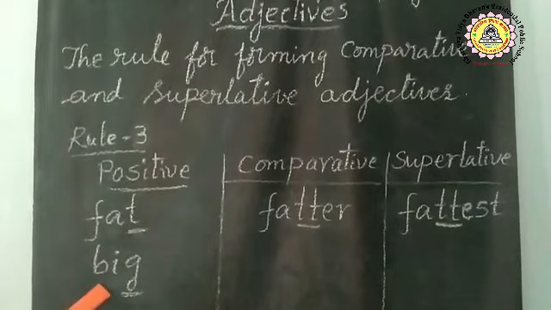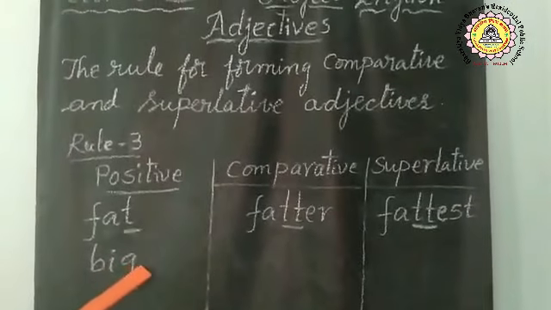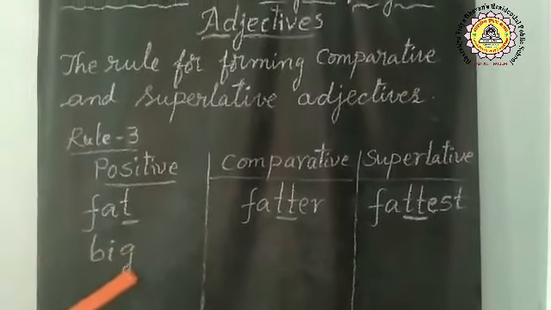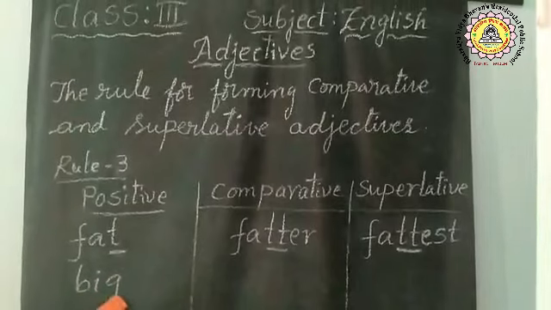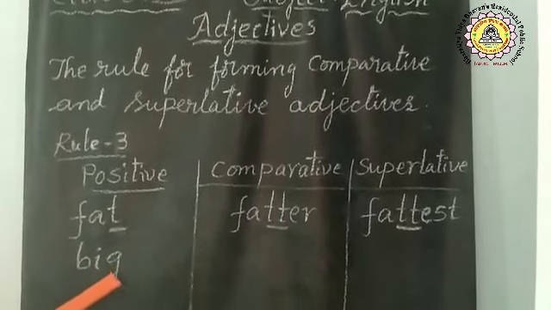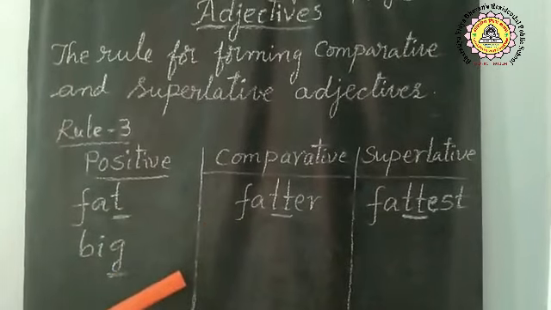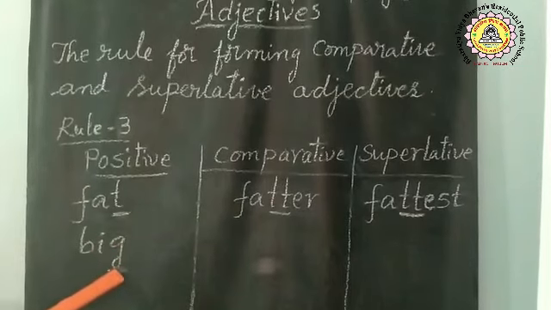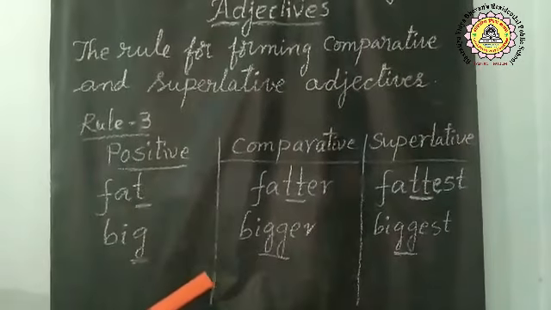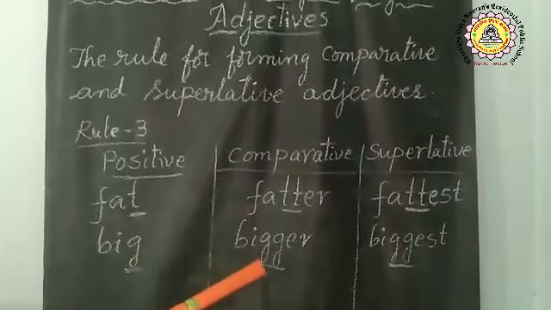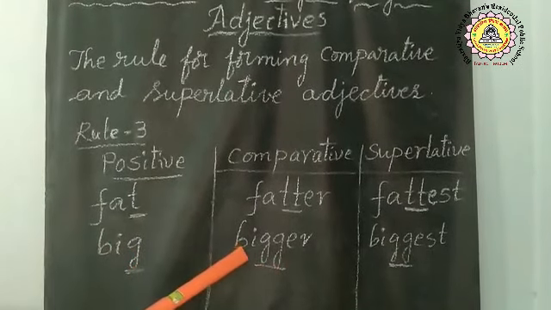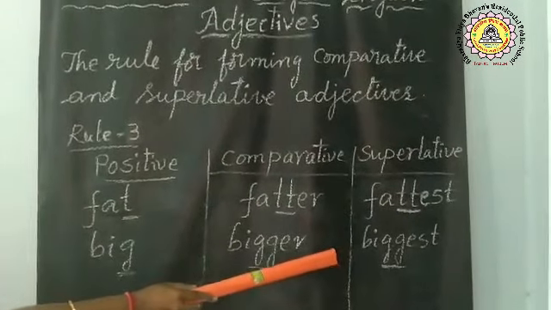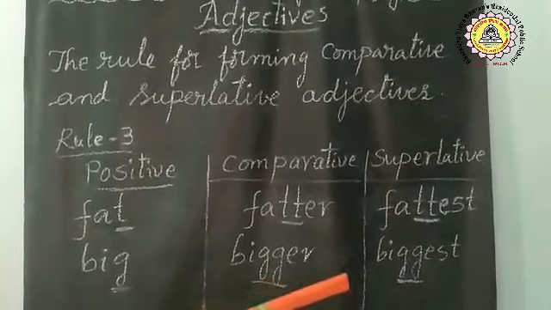Let's look at this adjective, children. What is this word? B-I-G. Big. What is this letter G? Is it a consonant? Yes, very good. Before that, a vowel. So what do we write to form the comparative and superlative degrees? Very good. Bigger, biggest. We double this letter G. What is the spelling? B-I-G-G-E-R. B-I-G-G-E-S-T. Big, bigger, biggest.